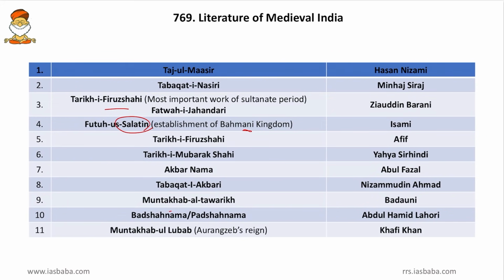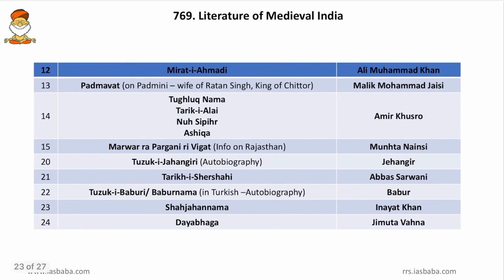Then Badshah Nama or Padshah Nama, it was written by Abdul Hamid Lahori. Friends, Badshah Nama means the tenets required for a ruler. Then Muntakhab-ul-Lubab, which was basically written during Aurangzeb's reign, and it was written by Kafi Khan. So friends, Kafi Khan lived during Aurangzeb, so that is worth remembering. Then come to next one, Mirat-i-Ahmadi. This was written by Ali Muhammad Khan.